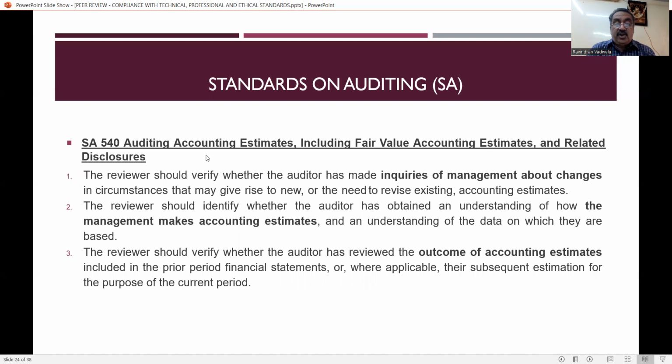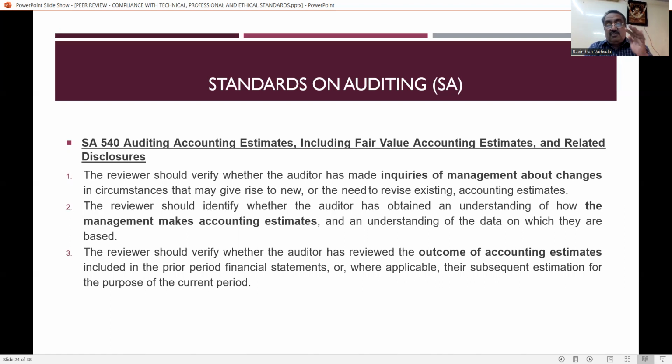SA 540, that is auditing accounting estimates, including fair value accounting estimates and related disclosures. The reviewer should verify whether the auditor has made inquiries of management about changes in circumstances that may give rise to new or the need to revise existing accounting estimates. The reviewer should identify whether the auditor has obtained an understanding of how management makes accounting estimates and an understanding of the data on which they are based. The reviewer should verify whether the auditor has reviewed the outcome of the accounting estimates included in the prior period financial statements, or where applicable, their subsequent re-estimation for the purpose of the current period.